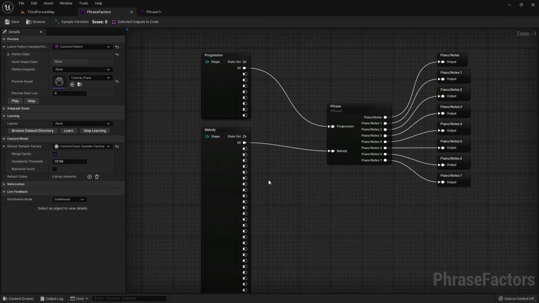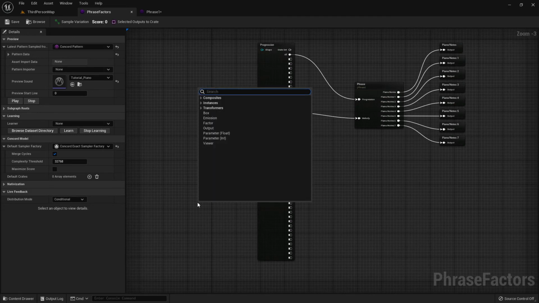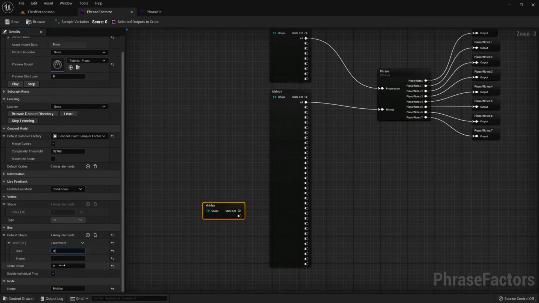Now we will take a hidden Markov model approach to machine learning here, where we have a hidden box of random variables that stores information about what is currently observed and what will come next. The hidden box will correspond to the hidden knowledge of the model of what comes next in the phrase. And we will use a box of size 8. So let's drop this in, call it hidden, and enter size 8.